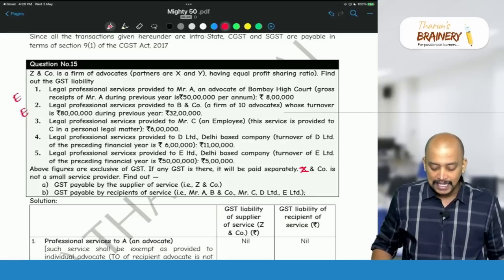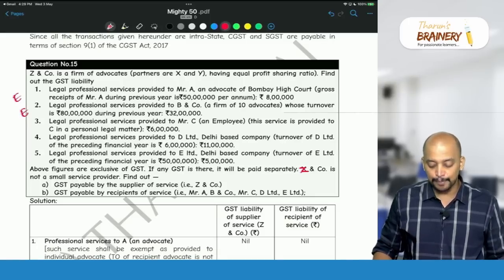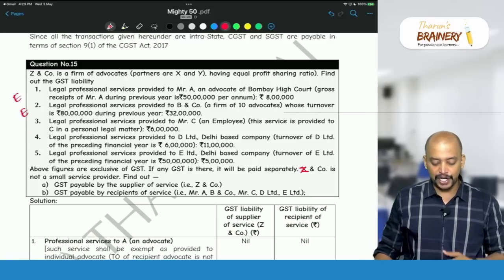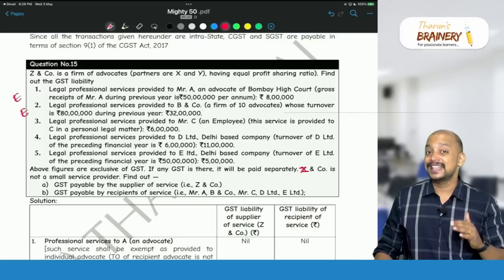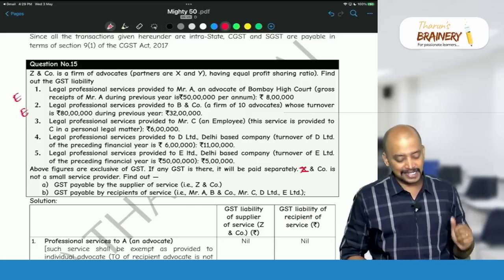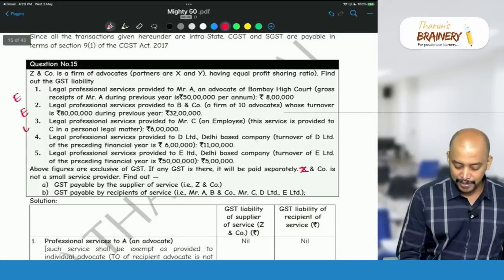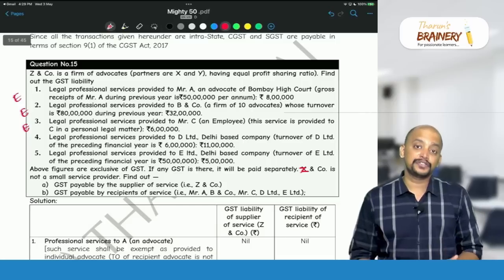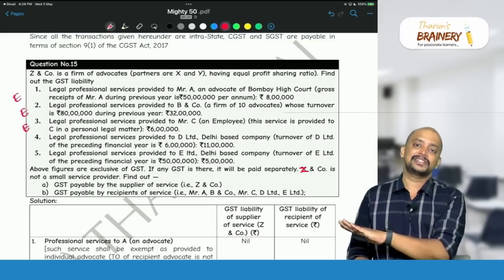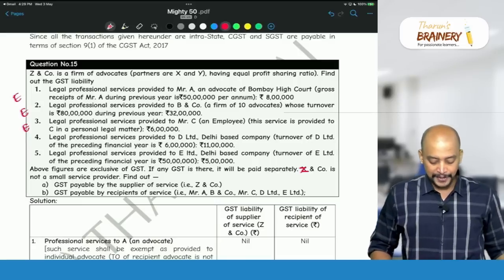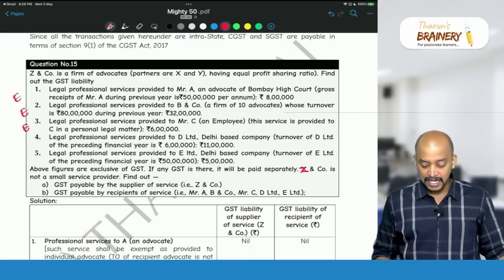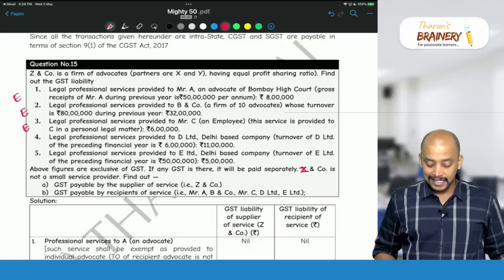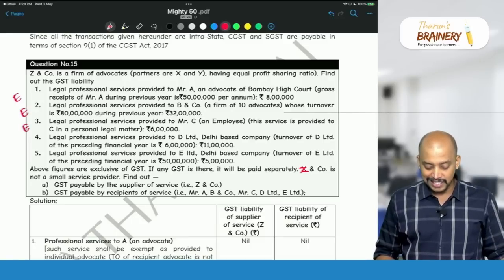Third, legal professional services provided to Mr. C, an employee. This service is provided to C in a personal legal matter. So, other than a business entity, again exempted. Services provided by an individual advocate or firm of advocates to a person other than a business entity is exempted. Then legal professional service provided to D Limited, a business entity, a Delhi based company, and the D Limited turnover during the previous year is 6 lakhs.